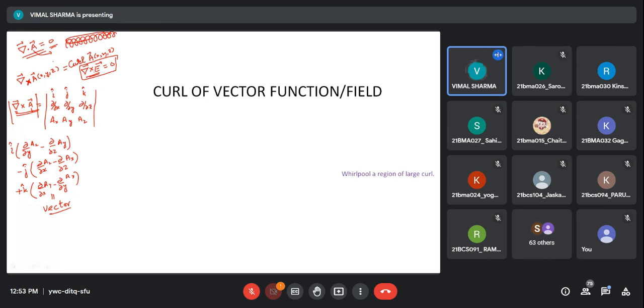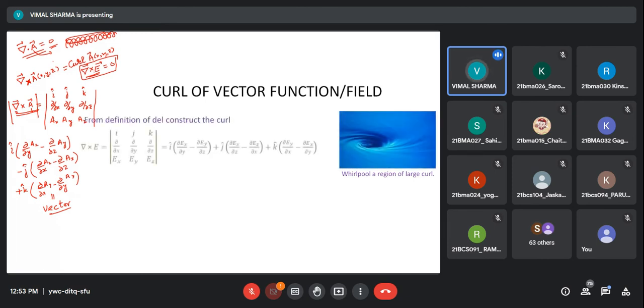We'll see this in more detail. So this is a whirlpool region on the surface of water, and in the velocity vector there is circulation. If I try to draw the velocity here, you can see the velocity vector at this point is in this direction. So these are velocity vectors, and there is rotation, circulation.